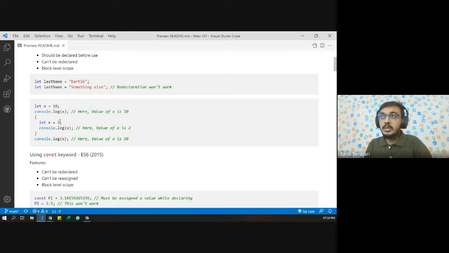We can only use x equals 2 inside these brackets. This x equals 2 will not work outside the brackets. So if we say console.log(x) inside, it will print the value 2. But if we use the same variable outside, it will consider the one which is outside the block. So it has block level scope.